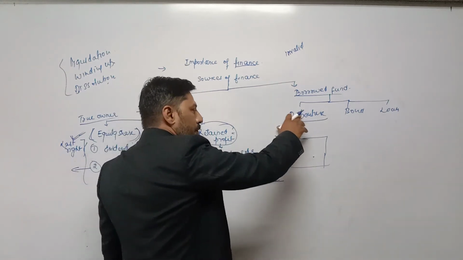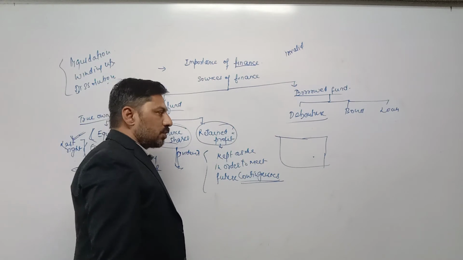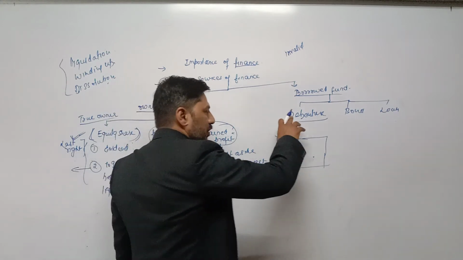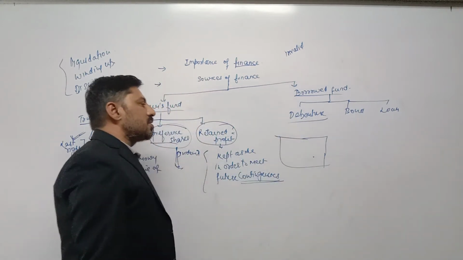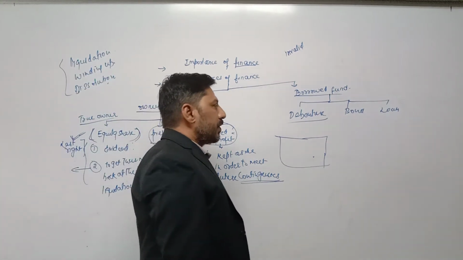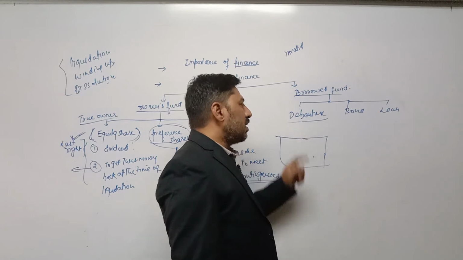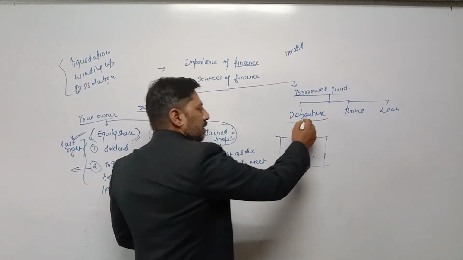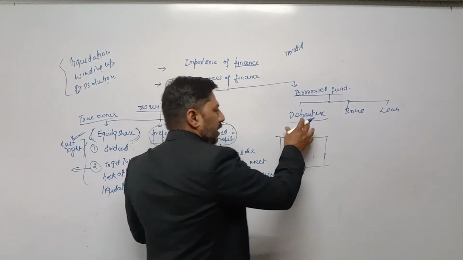Debenture is also a borrowed capital, and the persons who purchase debentures are called debenture holders. Debenture holders are creditors of the company. Now, rights.